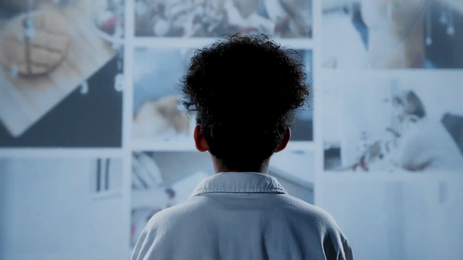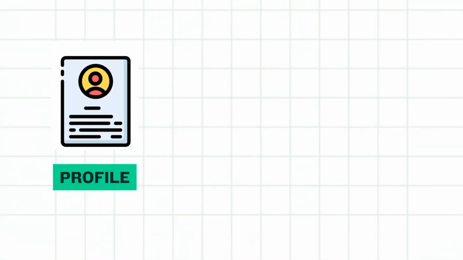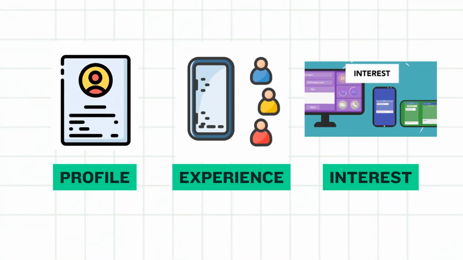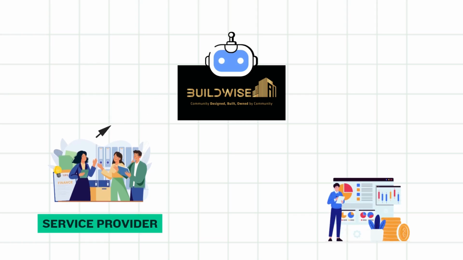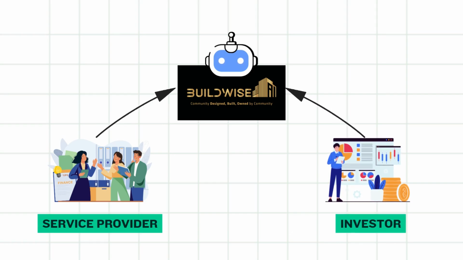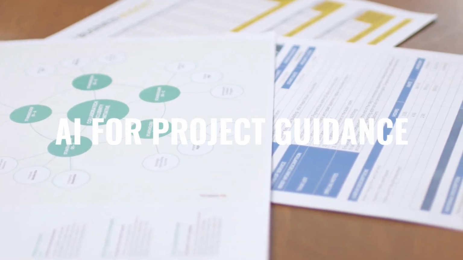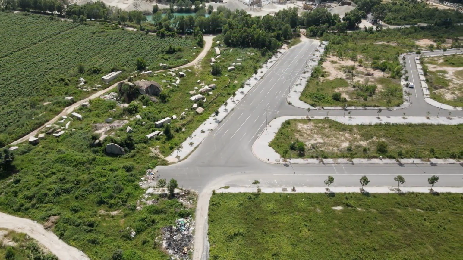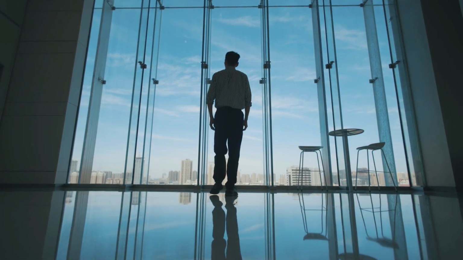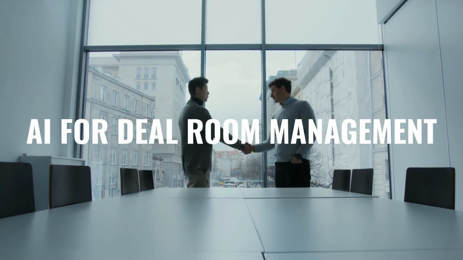AI for project matching. The platform can use AI to suggest relevant projects based on your profile, experience, and stated interests. For a service provider, this means finding the right projects to bid on. For an investor, it means finding projects that align with your financial goals. AI for project guidance. AI can help with project due diligence by analyzing land and zoning feasibility, helping users to better plan their projects.